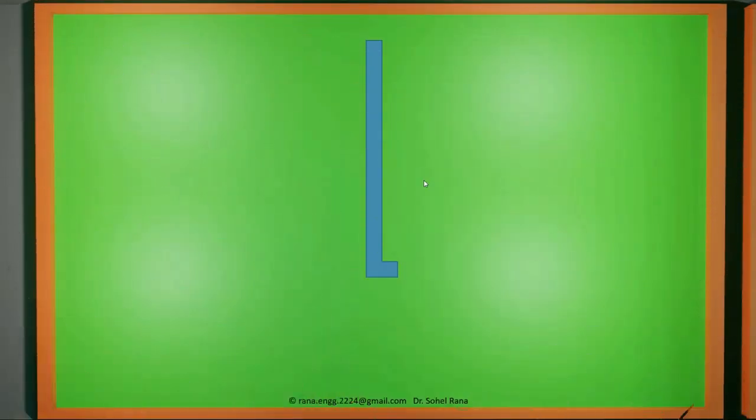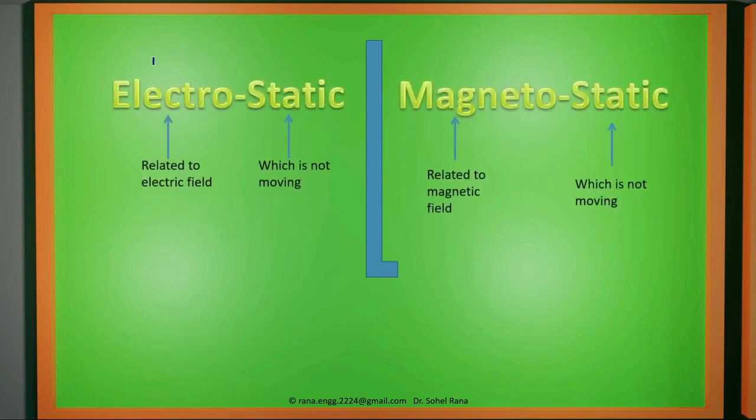Then next we will discuss the meaning of electromagnetic field. Before that, we will break down the term electromagnetic. The first part is electrostatic. When we talk about electrostatic, what does that mean? Electro means related to electric field, and static means not moving, which is at rest. That means our system is not in motion.